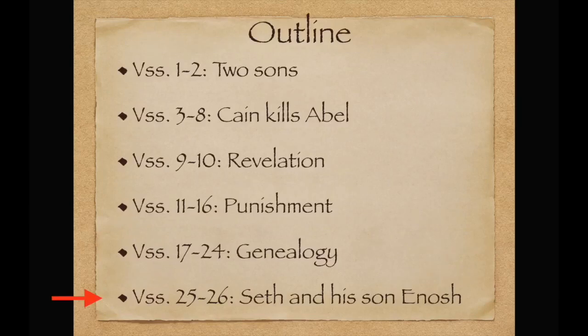Then the chapter ends on a high note, saying that the first man and his wife Eve gave birth to a son. They had just lost Hevel, so they gave birth to a son named Shet. And then Shet and his wife give birth to a son, Enosh. At this point in time, we are told people started calling out to God in the name Yahweh.